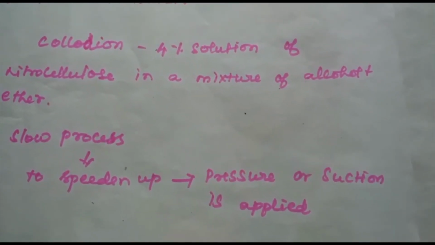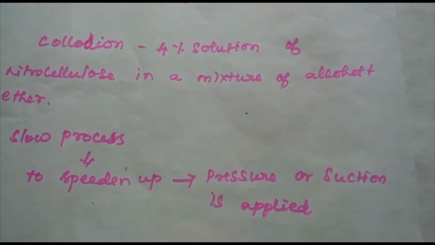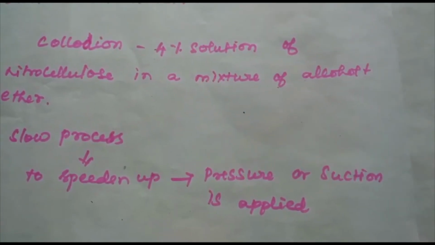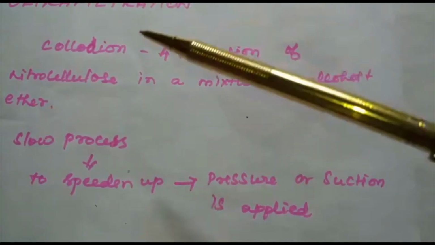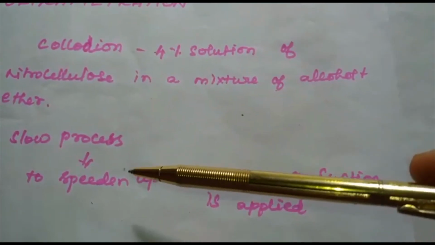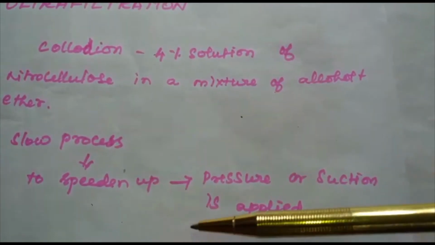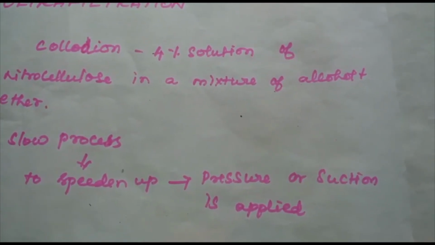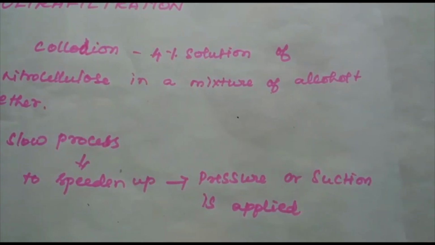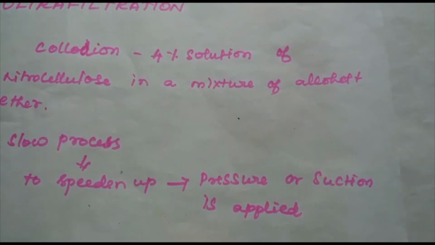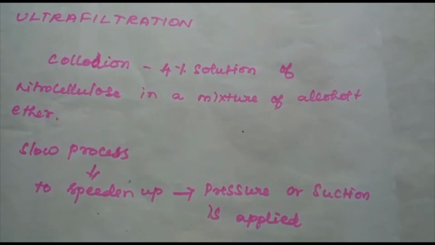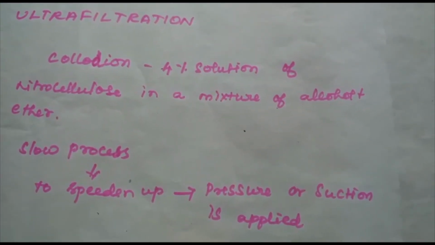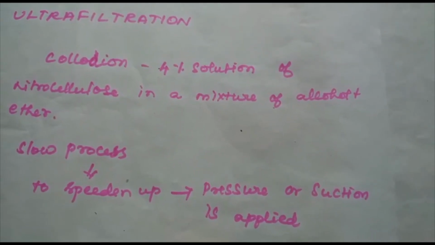By using ultrafilter paper, the colloidal particles are separated from the rest of the materials. Ultrafiltration is found to be a slow process. To speed up the process, pressure or suction is applied. The colloidal particles left on the ultrafilter paper are stirred with the dispersion medium to get pure colloidal solution. These are the three methods of purification of colloids.